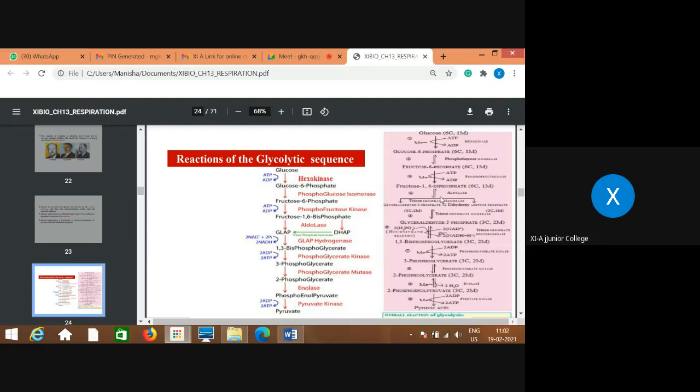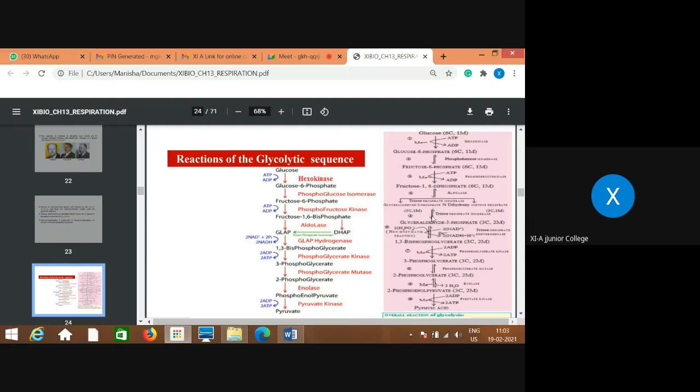So just remember that splitting at the fourth step into 2 molecules of 3 carbon compound. Now this DHAP again gets converted into this glyceraldehyde type of molecule. They are again isomers of each other. So DHAP gets converted into PGAL, that means GLAP, one and the same, glyceraldehyde 3-phosphate.